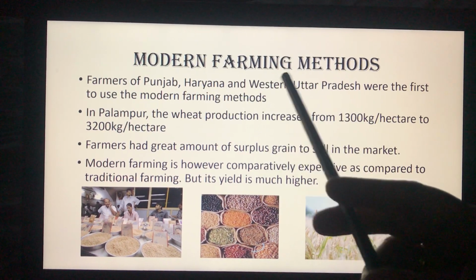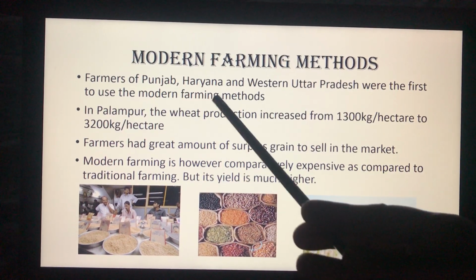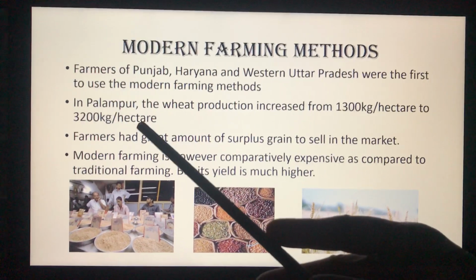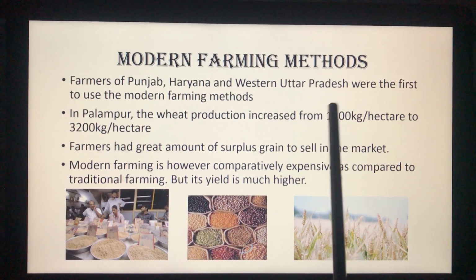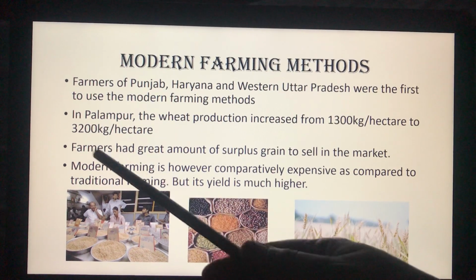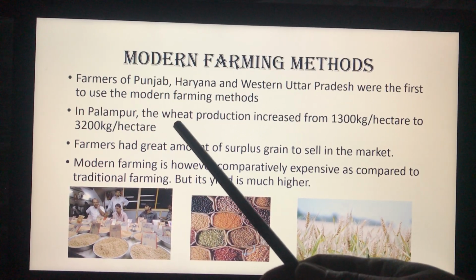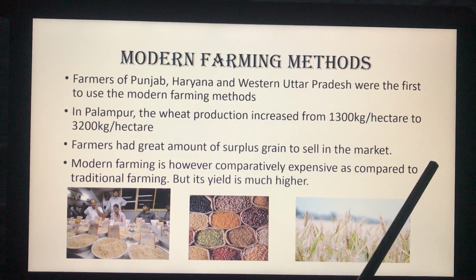Farmers of Punjab, Haryana, and western Uttar Pradesh were the first to use these modern farming methods. In Palampur, the wheat production on account of these new farming methods has increased from 1300 kgs per hectare to 3200 kgs per hectare. Farmers had a great amount of surplus grain to sell in the market.